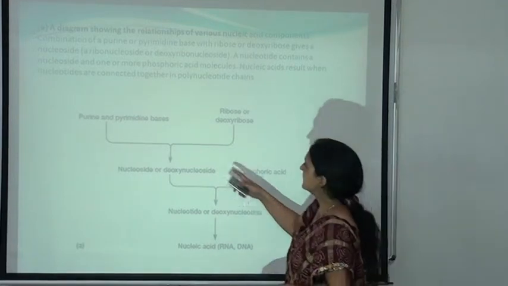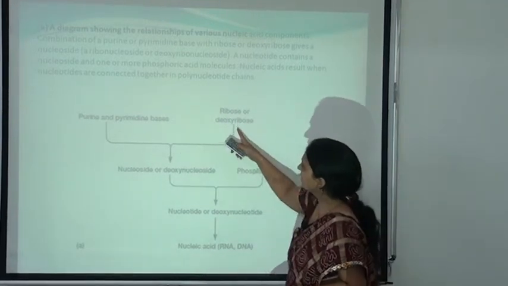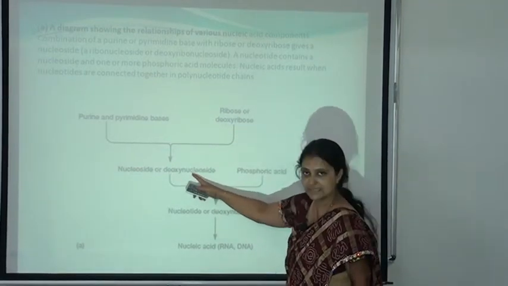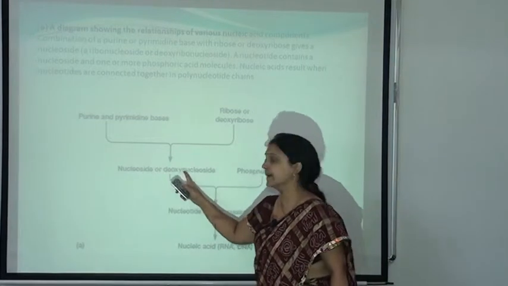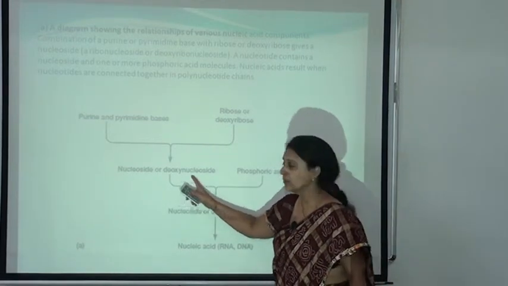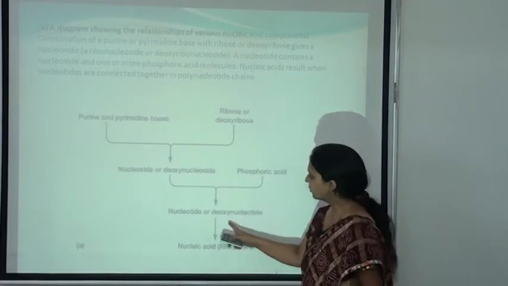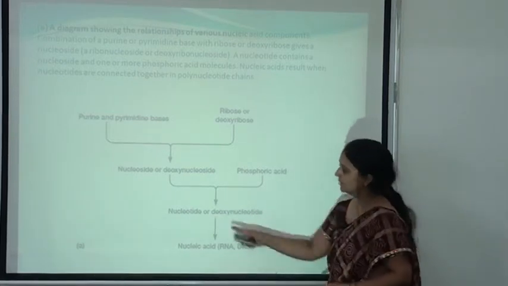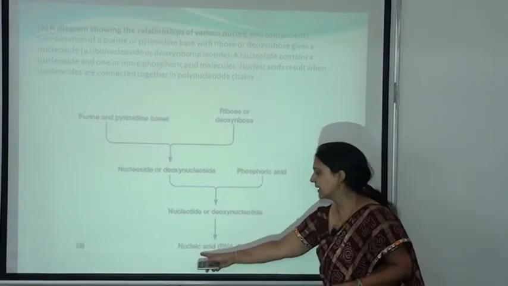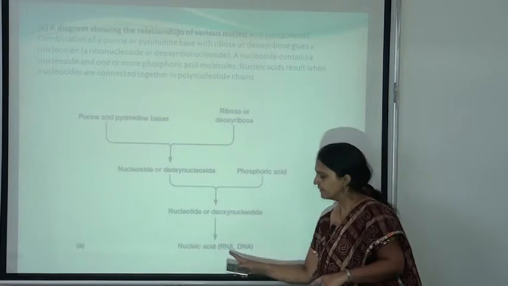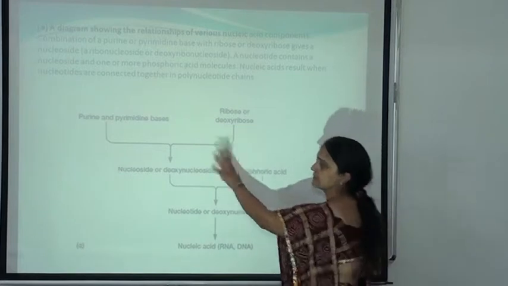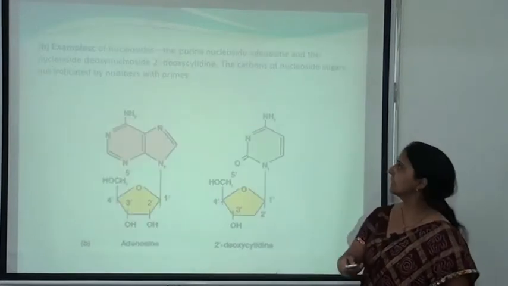Here you can see that purine and pyrimidine bases combine with the ribose or the deoxyribose sugar and form the nucleoside or the deoxynucleoside. Nucleoside for the RNA and deoxynucleoside for the DNA. Now a phosphate group will be added to the nucleoside or the deoxynucleoside and it will form the nucleotide or the deoxynucleotide. Nucleotide for the RNA and deoxynucleotide for the DNA, and ultimately it will be converted into the nucleic acid. Nucleotide will be converted into the RNA and deoxynucleotide will be converted into the DNA. So this is the basic structure of the nucleic acid.